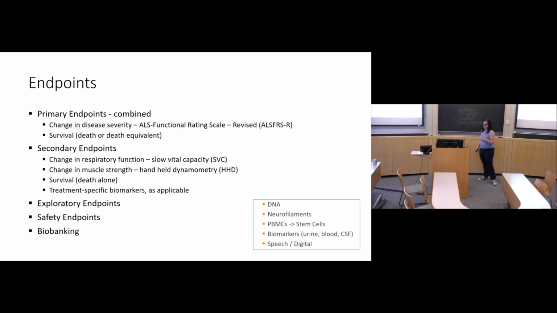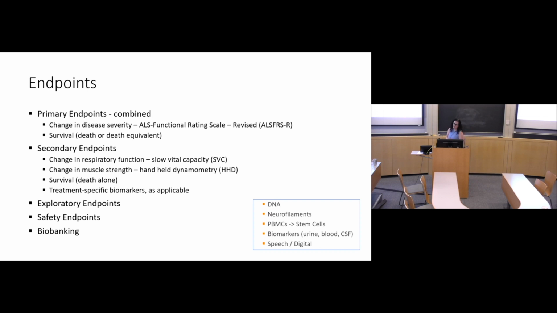So we have many endpoints. Our primary endpoint is a functional score called ALS-FRSR, combined with a survival. So we have something called death or death equivalent. It's either time till death or time till someone goes on permanent assisted ventilation, which means they need assisted ventilation for at least 23 hours out of the day.